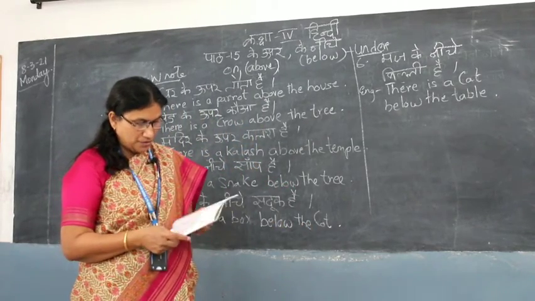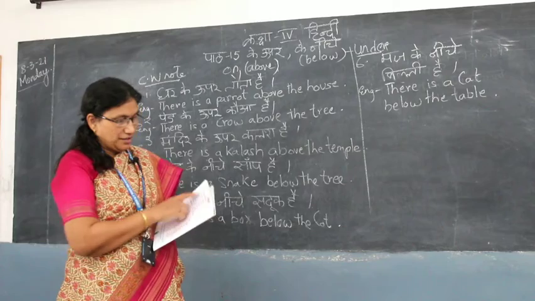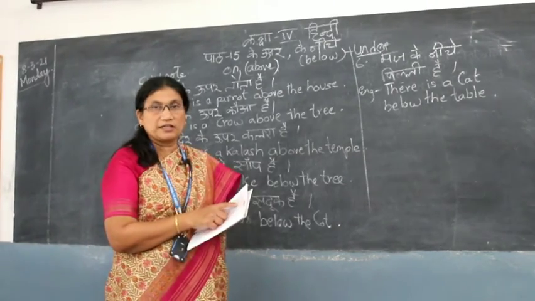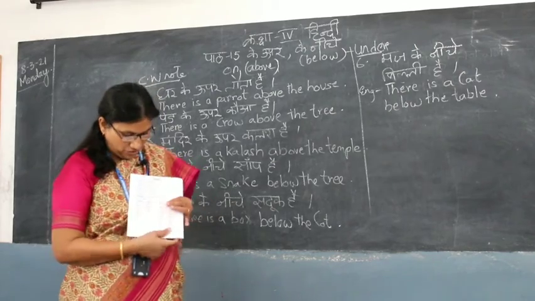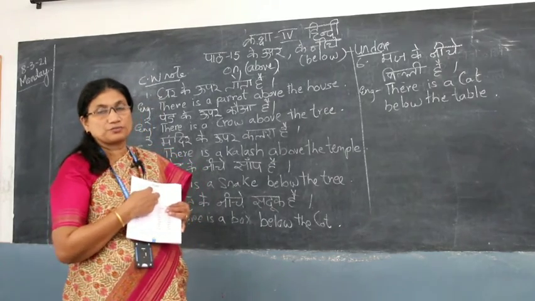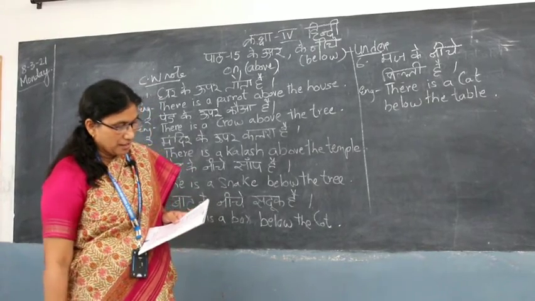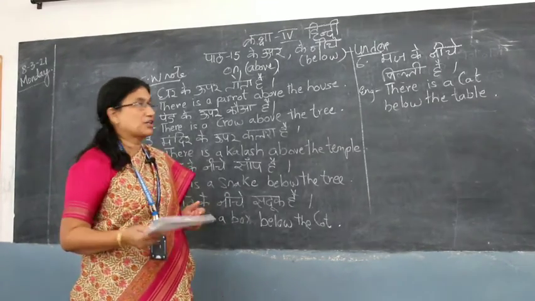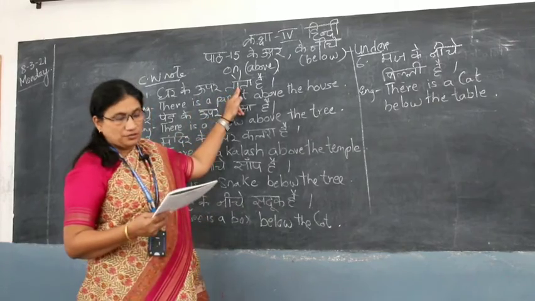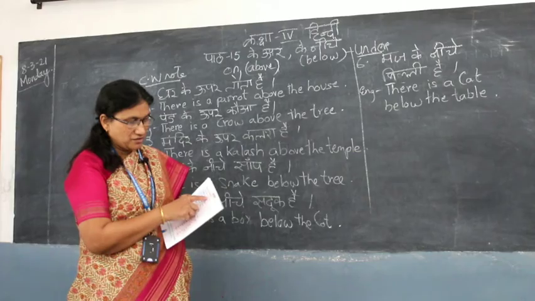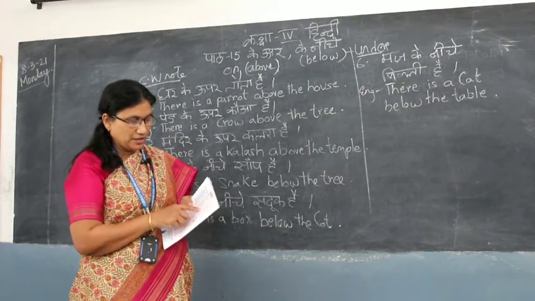And coming to the next page, on page number 36, we have the exercise in which you have to write जोड़ कर लिखो in the correct manner. It's all jumbled up. You have to try to make it into correct sentences. The first one, घर के ऊपर क्या था चिल्ड्रन? घर के ऊपर तोता है. You have to match it and write it correctly.